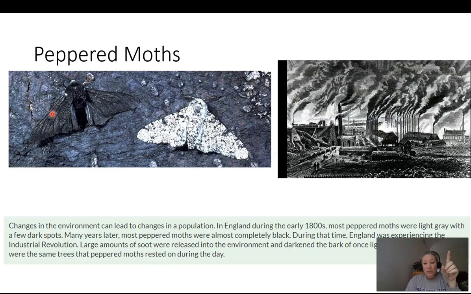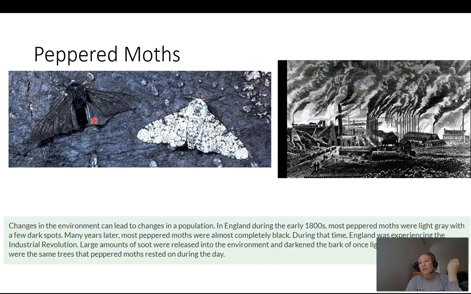Now, interestingly enough, the opposite starts to happen as we realize how dirty it is to burn coal, and as all this black soot is being spewed into the atmosphere, passing through the Industrial Revolution and then moving on and learning how to clean up our burning of coal. The factories start producing less and less soot. And so if less and less soot starts to fall on the bark, the tree bark can go back to being its normal color, which was lighter, like this splotch up here.